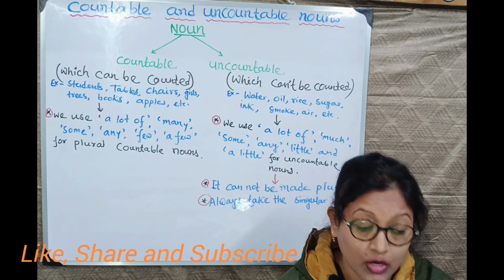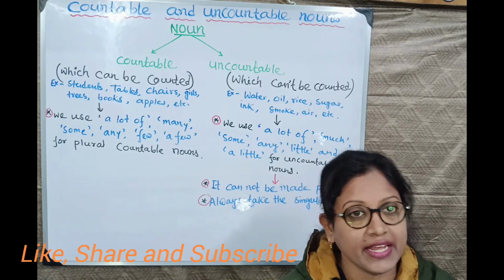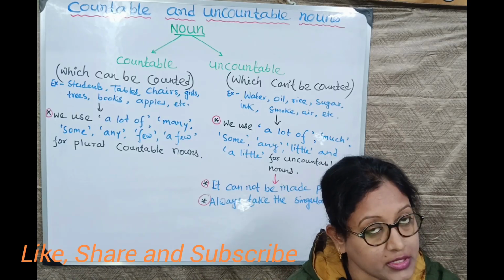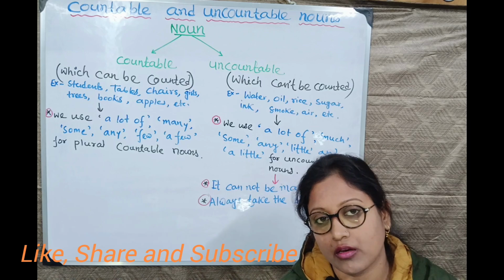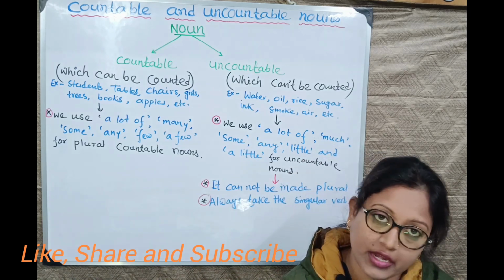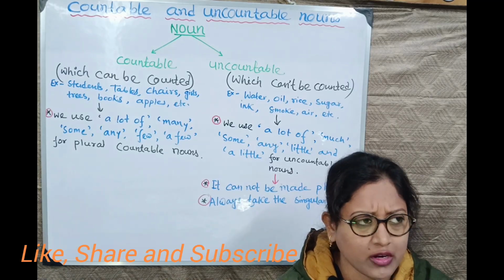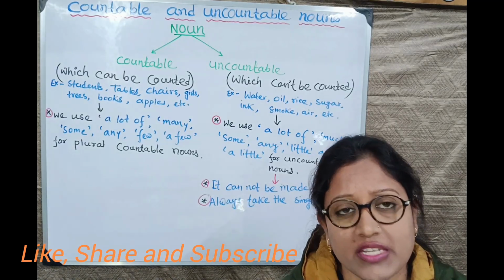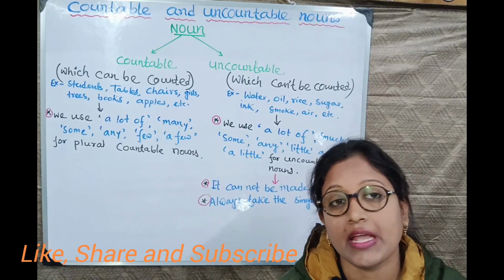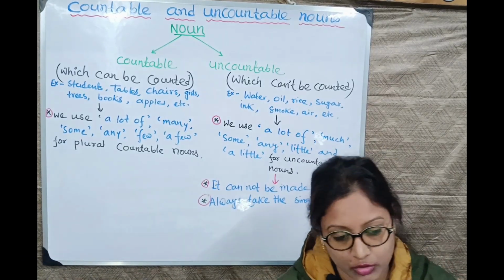Instead of a lot of, we will use many for countable plural nouns in negative and interrogative sentences, and much for uncountable nouns in negative and interrogative sentences. Some is not quite confusing because we use some in affirmative sentences, and instead of some we use any for both nouns, in negative and interrogative sentences.